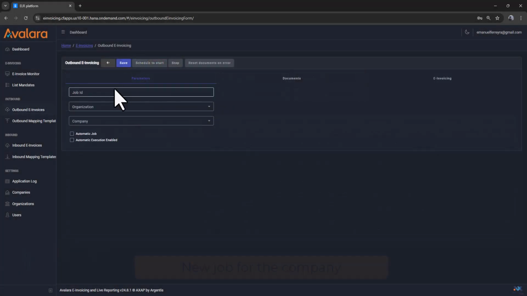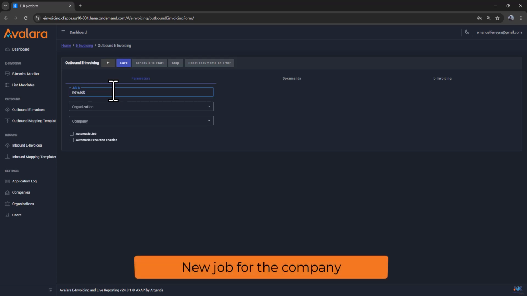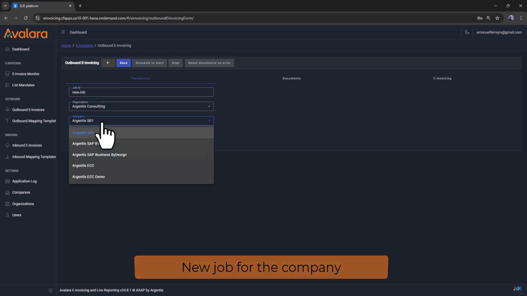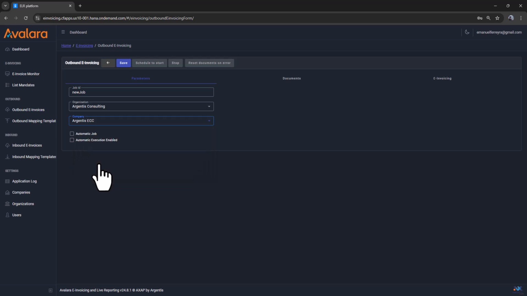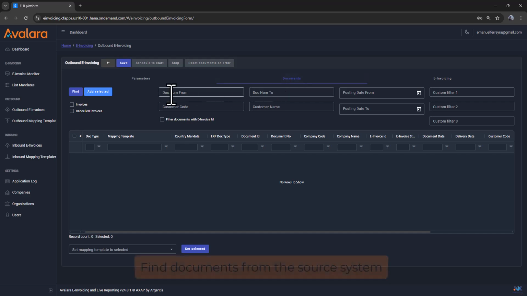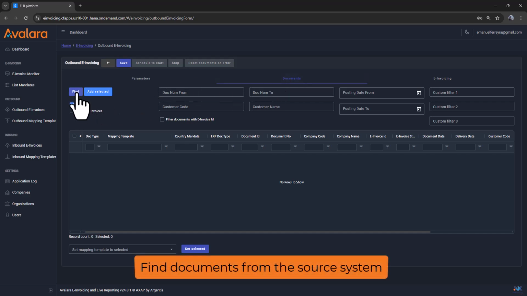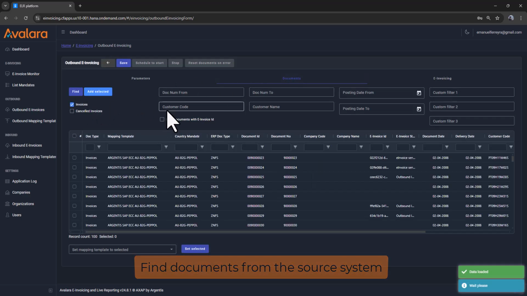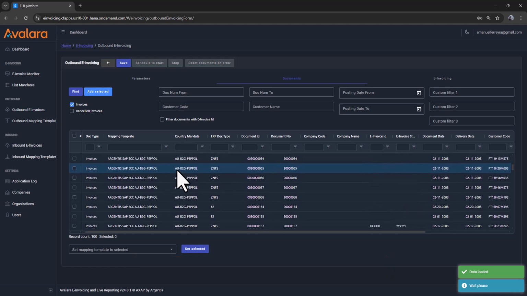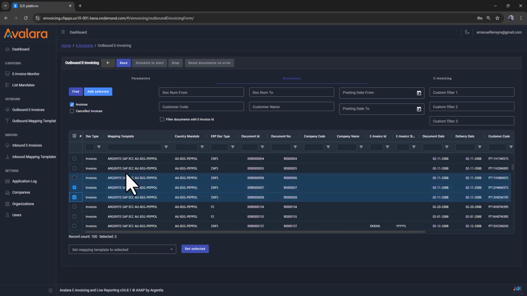To create a new job, we set a job identifier and choose the company definition. In the Documents tab, we can find and select documents from the source system. Document types defined at the company are available for filtering. On the list, you can select the documents to process and the mapping template to use.